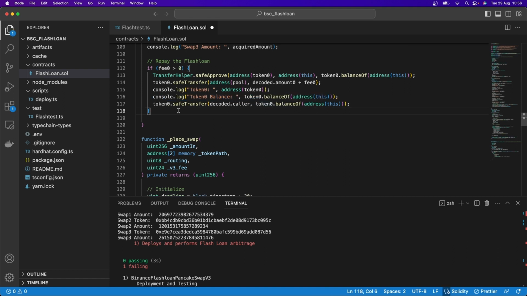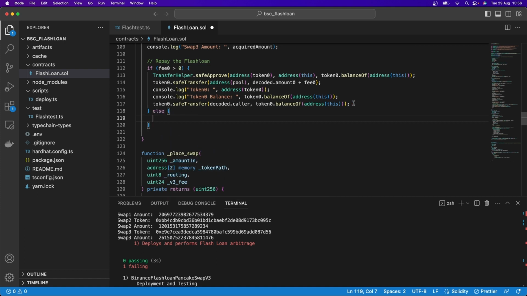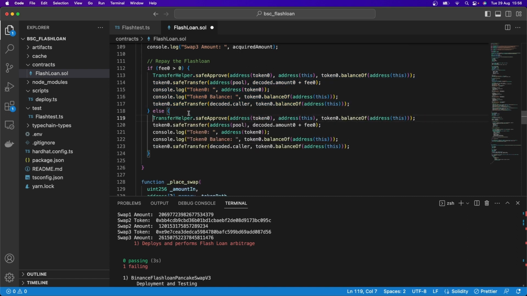So that's brilliant. So if it's not token0 we're working with, then it's token1. So here we can just say, instead of fee0, we can now assume that this is going to be fee1 greater than 0. And so anywhere we have token0 here, we can now replace that with token1. Just make sure that you're replacing absolutely everything with the 0 reference here. So this will not be 0, this will be 1. This here will be 1. This will be 1. All of this is 1.